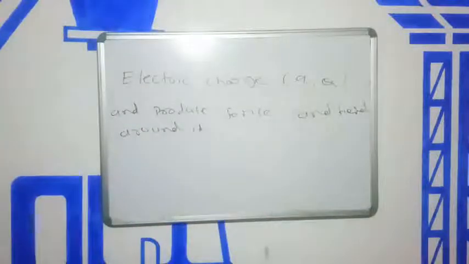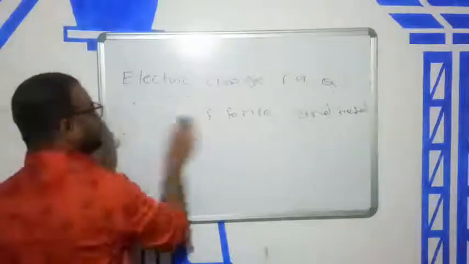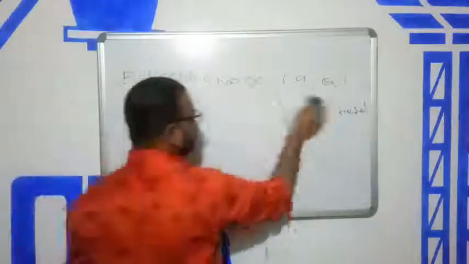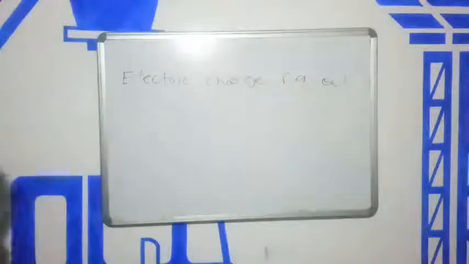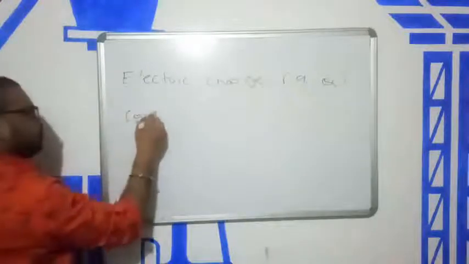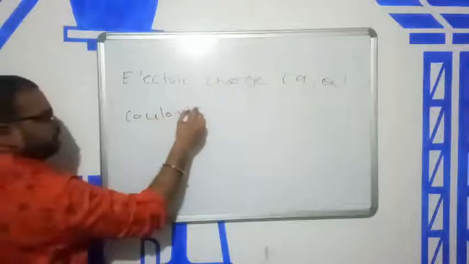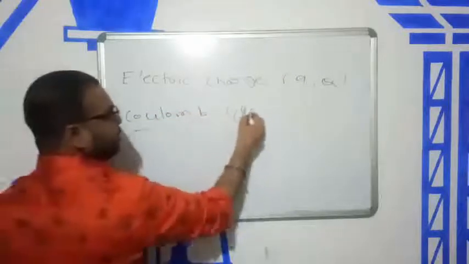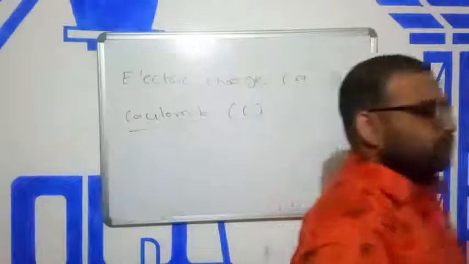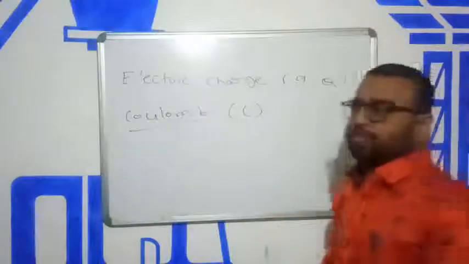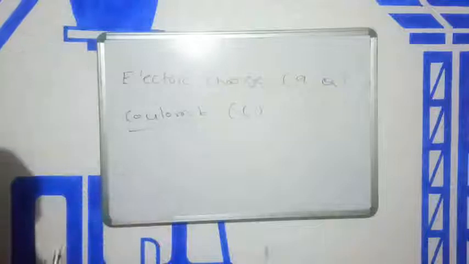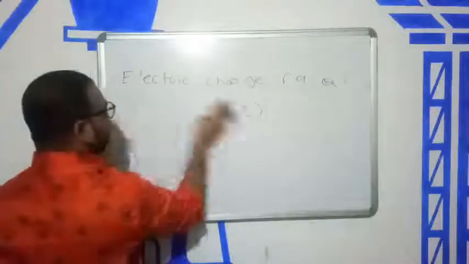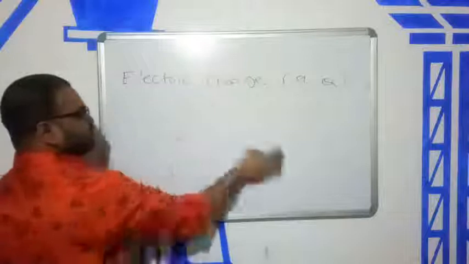Done. The unit of charge is coulomb, because this concept was given by Coulomb. The unit of charge is coulomb, capital C, because the concept of charge is given by Coulomb. Okay, done. This is called charge.